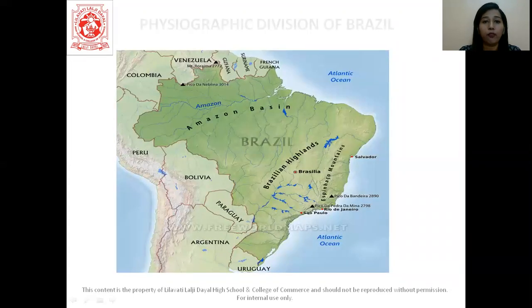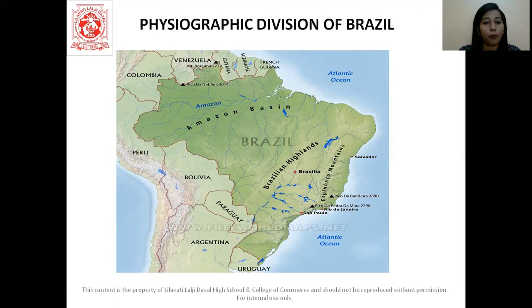So here we have the map of Brazil. See your Amazon basin. The Atlantic Ocean is here. That is why we were talking about the eastern side. So that's Paraguay. See how the rivers flow and then they meet Argentina. The coastal line is only this side.